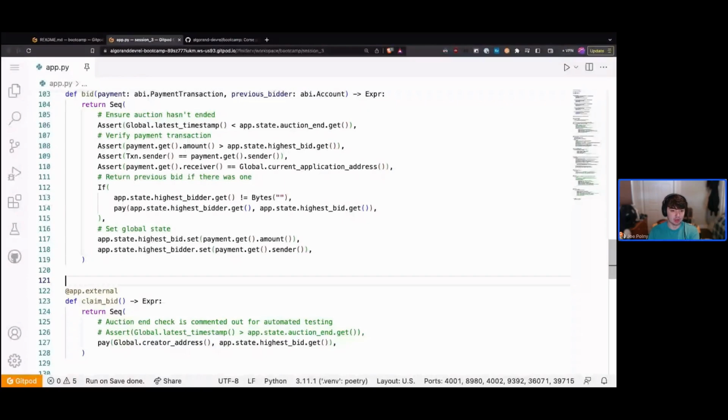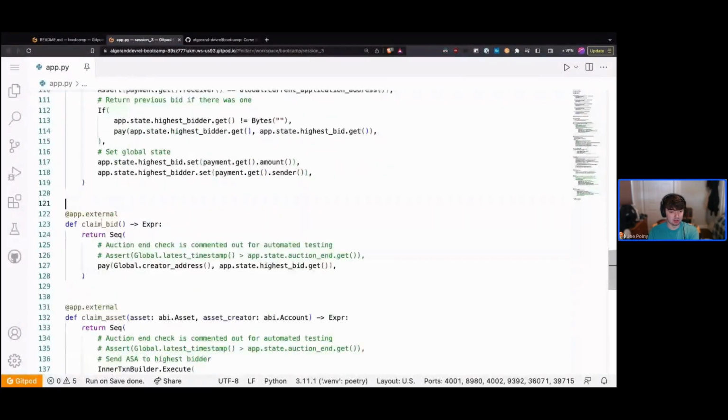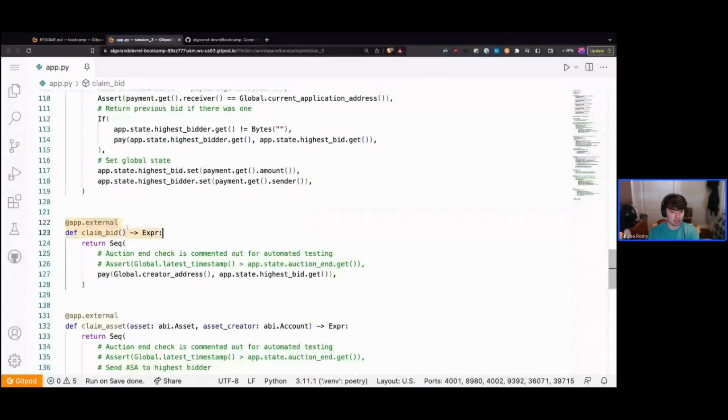So in our case, once the auction is over, we want people to be able to explicitly claim the bid and claim the asset. So here in our claim bid function, this is an external function. And what it's going to do is first make sure that the auction has ended. So we're making sure our global timestamp is greater than our auction end. And in this example here, I've commented it out because we're going to be doing some automated testing and we're just always going to assume that our auction has ended when we call this method.